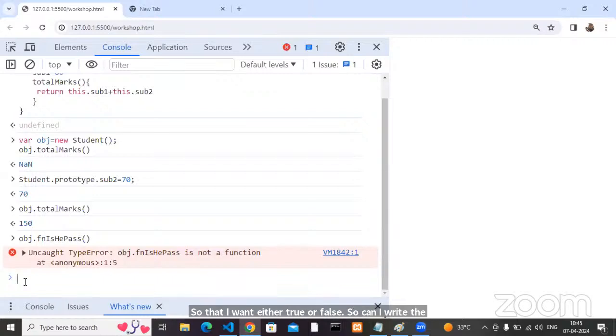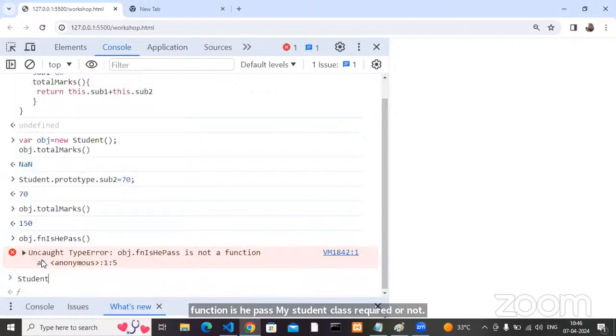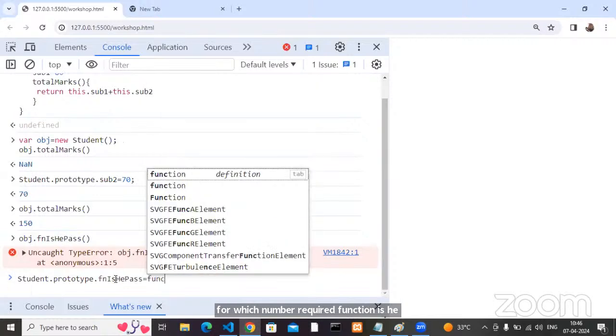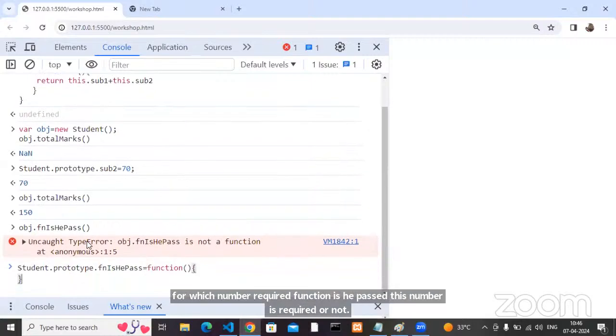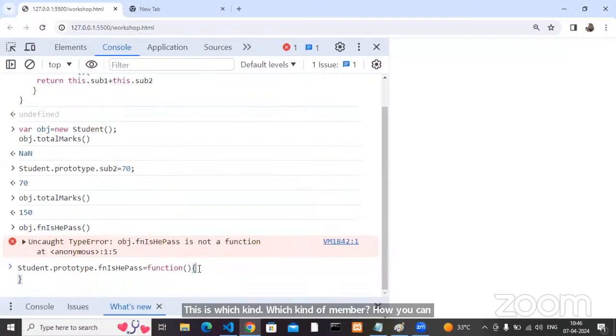Tell me. Who requires this particular function isHePass? My student class requires it or not. So my student class requires one member from outside. Which member is required? The function isHePass. This member is required or not? Yes or no? Which kind of member is it? We can say a function. Why? Because I'm using it like a method, right?